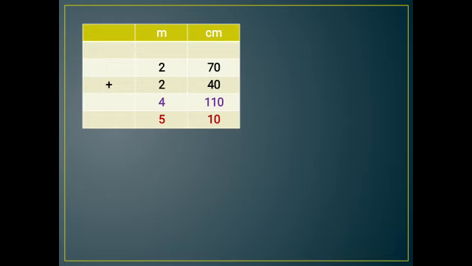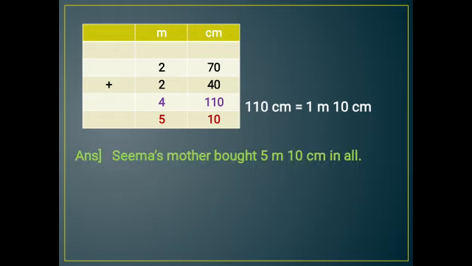70 plus 40 is how much? 110. And 2 plus 2 is 4. So 110 can be written as 1 meter 10 centimeter. So 1 will be added with 4, it becomes 5 meter, and 10 will come as it is. So Seema's mother bought 5 meter 10 centimeter in all.